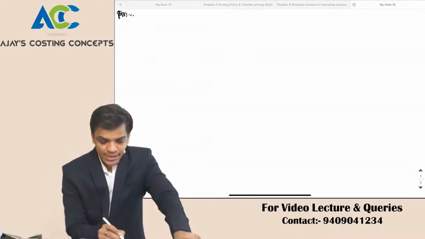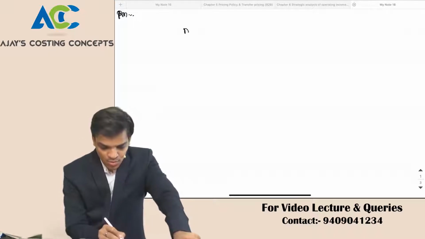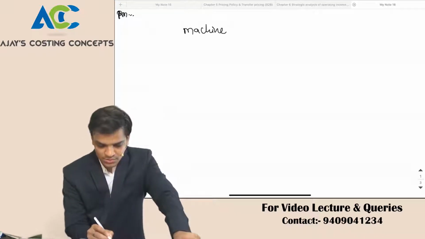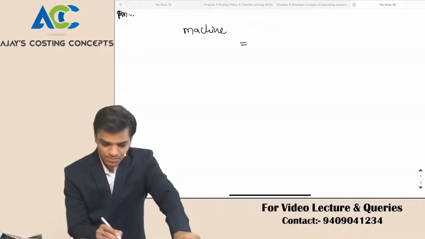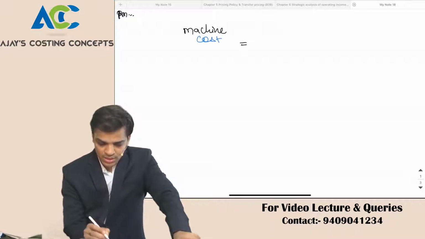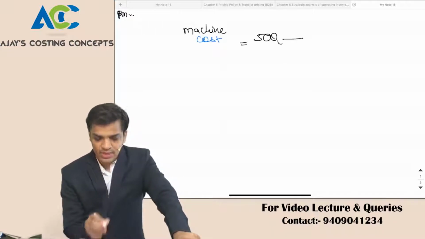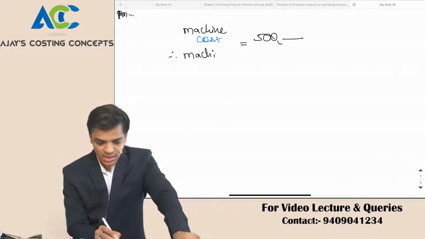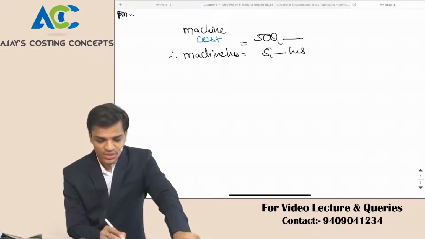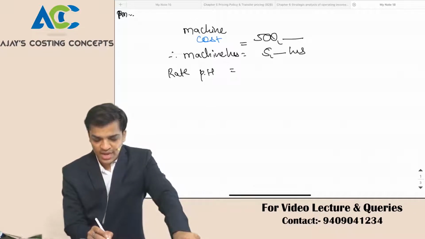See, I talk about machine. Now machine cost, suppose you incurred 5 lakhs. In absorption costing, what you used to do is machine hours. How many hours? 5,000 hours. So rate per hour is equal to 5 lakh divided by 5,000, 100 per hour.